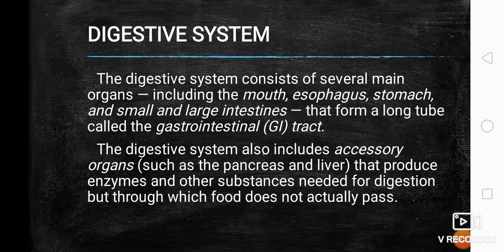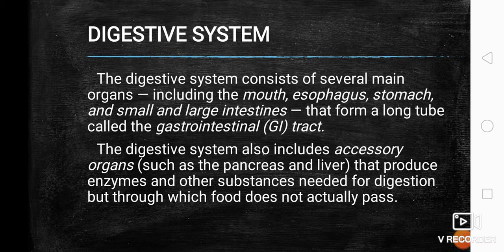We have here the digestive system. From the word digestion, this organ system focuses on how the food is digested in our body and then transformed into energy needed by the body. This digestive system consists of several main organs that include the mouth, esophagus, stomach, and small and large intestines that form a long tube called the gastrointestinal tract.